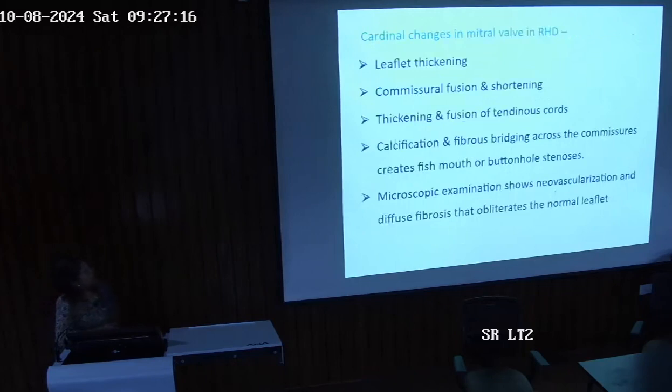What are the cardinal changes that occur in the mitral valve? There is leaflet thickening. What do you mean by that? There will be also commissural fusion and shortening. I will show you the photographs. Thickening and fusion of the tendinous cords, calcification and fibrous bridging across the commissures, creating a fish mouth or buttonhole stenosis. Microscopic examination will show neovascularization and diffuse fibrosis that obliterates the normal leaflet function.